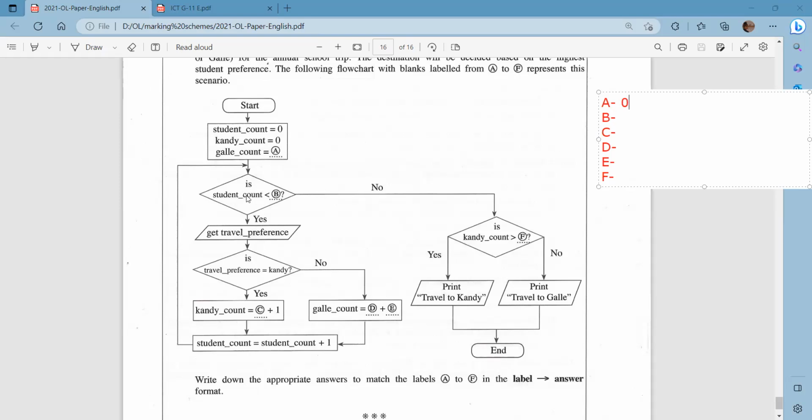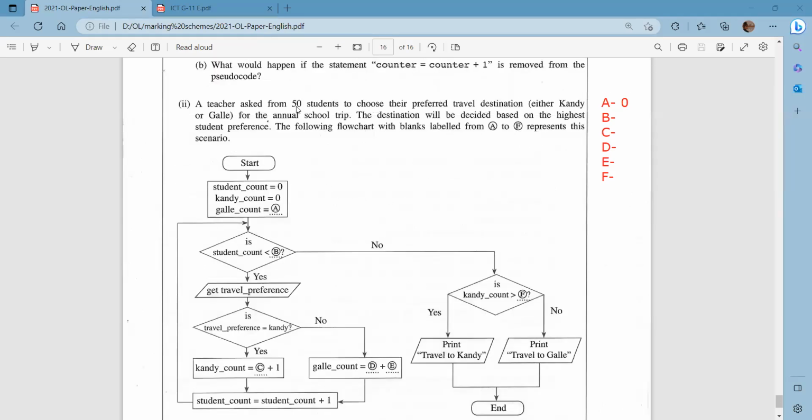Then the next one is student count. In the description, it says 50 students, right? So is student count less than 50? Now some of you might have a bit of confusion. Why 50?